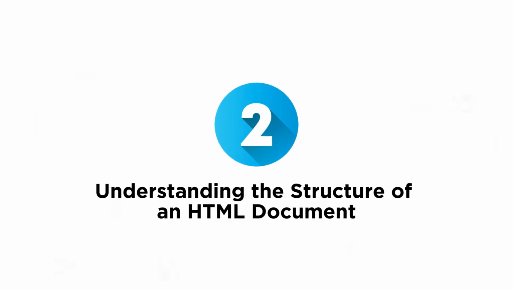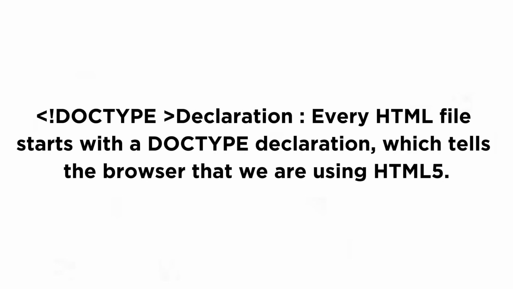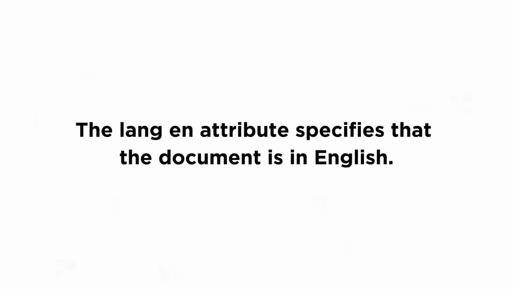Coming to second point, understanding the structure of an HTML document. Every HTML document follows a specific structure consisting of essential elements. DOCTYPE declaration. Every HTML file starts with a DOCTYPE declaration, which tells the browser that we are using HTML5. HTML element. The entire web page is wrapped inside the HTML element, which serves as the root of the document. The lang attribute specifies that the document is in English.